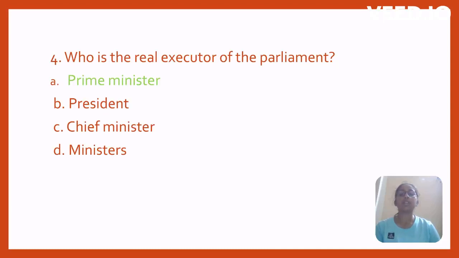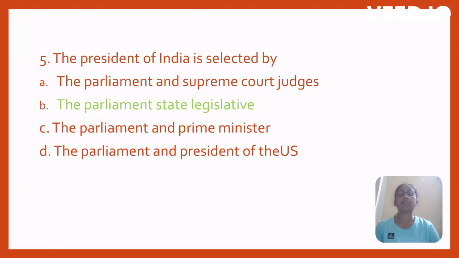Who is the real executive of the Parliament? Prime Minister, President, Chief Minister, Minister. Option A, Prime Minister. The President of India is elected by: the Parliament, state legislatures, the Parliament and Supreme Court judges, the Prime Minister, the Parliament and President of US. Option B, the Parliament and state legislatures.